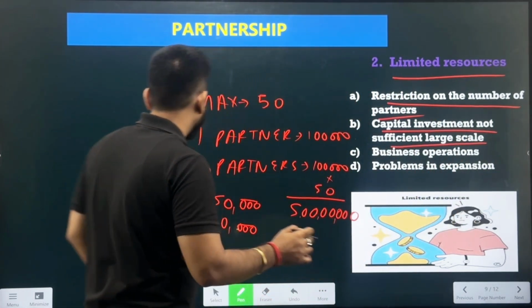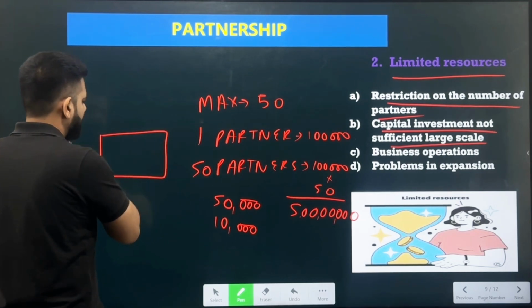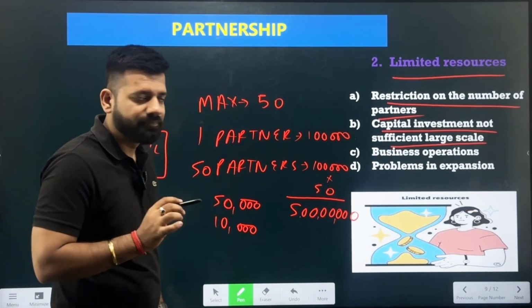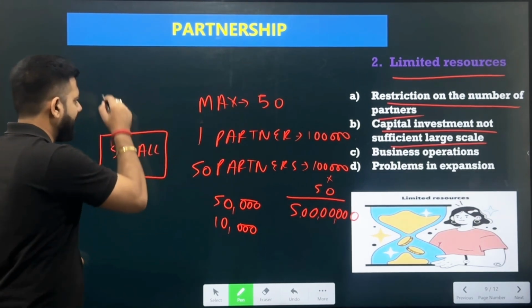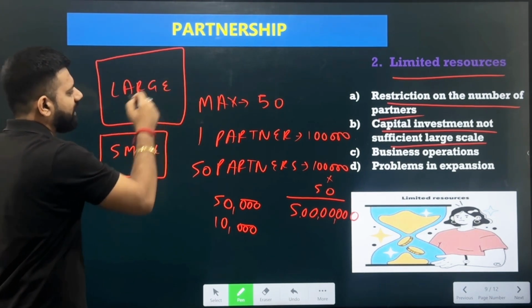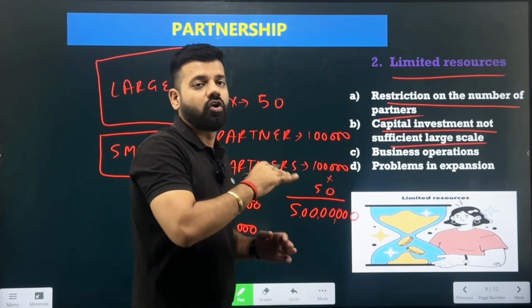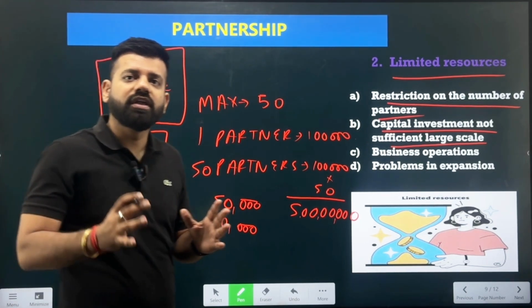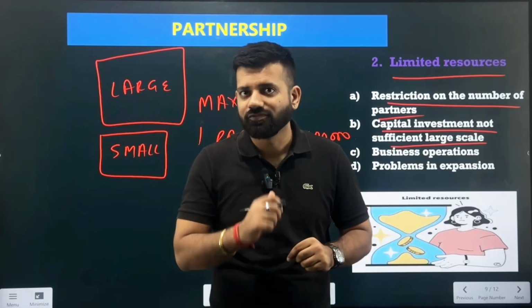Now the business was operating on a small scale, where they were running the factory of manufacturing pens. But now, if the business wants to expand, if the business is thinking that they would start with a large manufacturing firm, this is not possible. So this is the major limitation of the business, where it can operate only on the small size, or they can go up to the middle size, but they cannot compete with the businesses which are on the large scale, which have the sufficient amount of resources to bring in the technologies and innovations for their business.